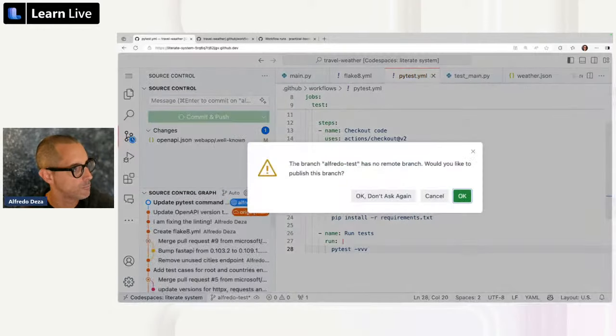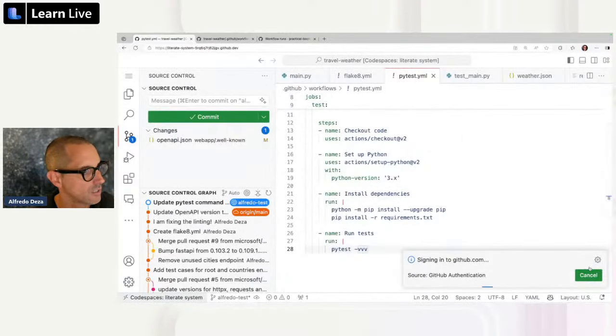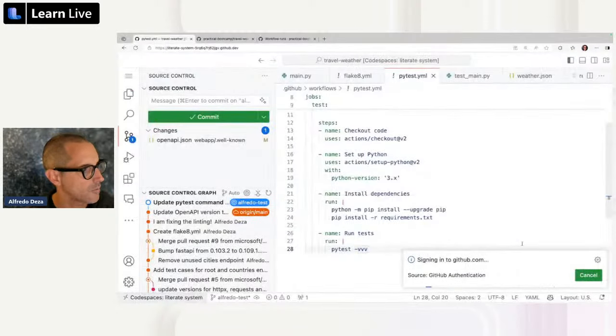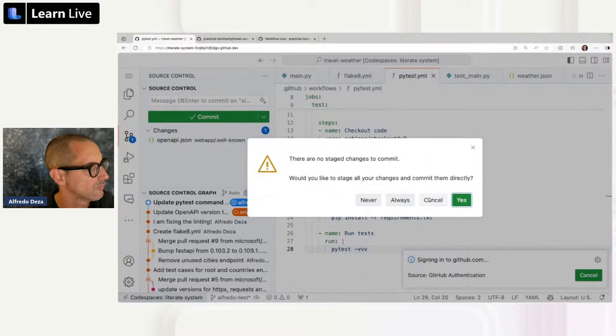I'm going to commit and push. And I'm going to say yes, allow. This is unfortunate. All right, so I think that pushed. So let's take a look at travel weather. Let's see if our branch is there. It's not there yet. Let's go to here. Let's see if it pushed. Let's go to source control. Would you like to stage? Cancel.